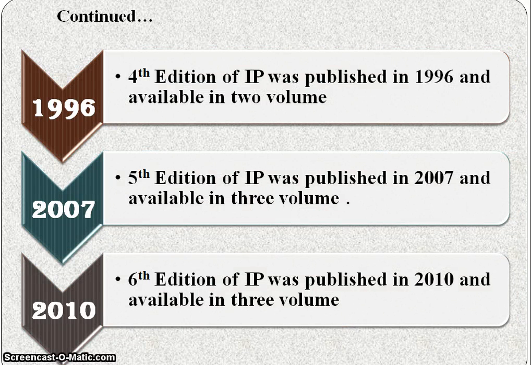Then the fourth edition of Indian pharmacopoeia was published in 1996 and this edition was available in 2 volumes. Then the fifth edition of IP was published in 2007 and it is available in 3 volumes. The sixth edition was published in 2010 and it is again available in 3 volumes.